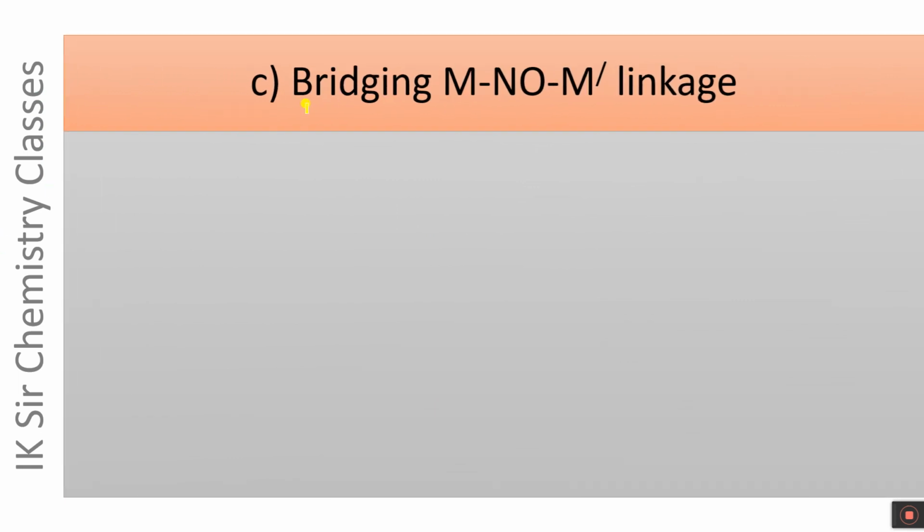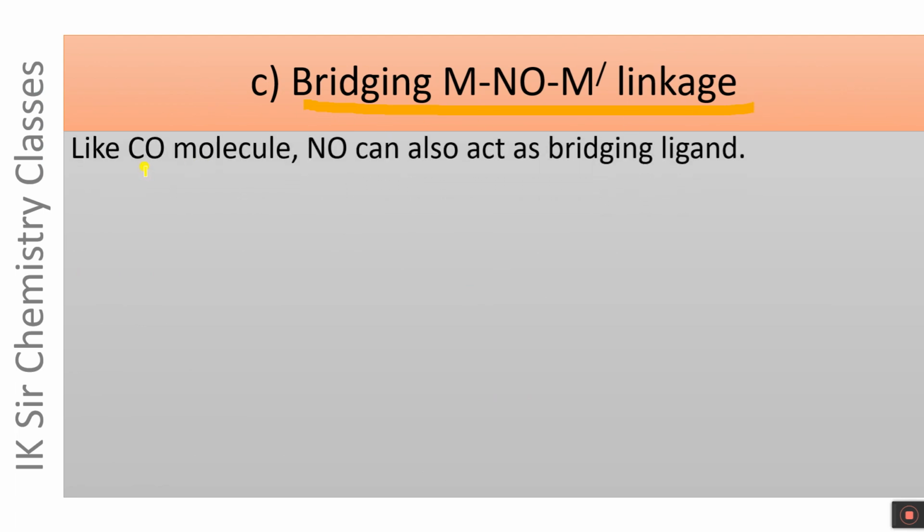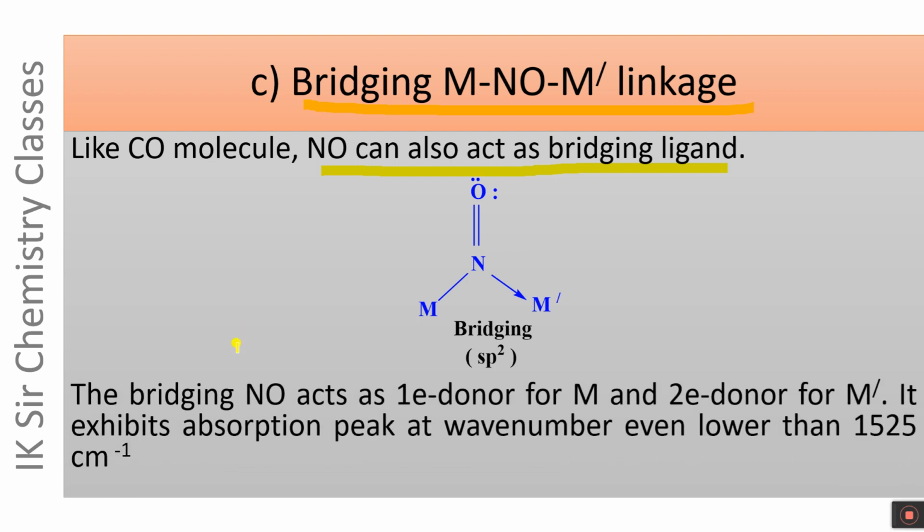Let us see now bridging MNO-M dash linkage. Like CO molecule, NO can also act as bridging ligand. This is the bridging mode of linkage of NO. The bridging NO acts as one electron donor for M, because it is sigma bond in which both M and N atoms share one electron each between them, and two electron donor for M dash.